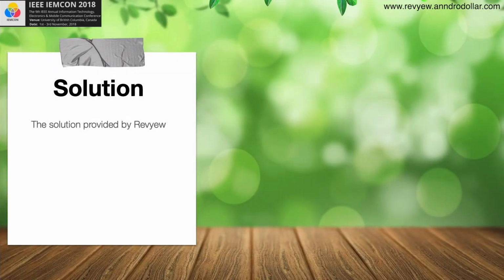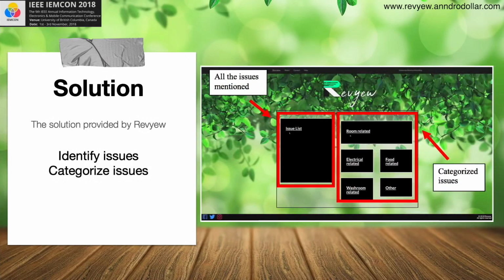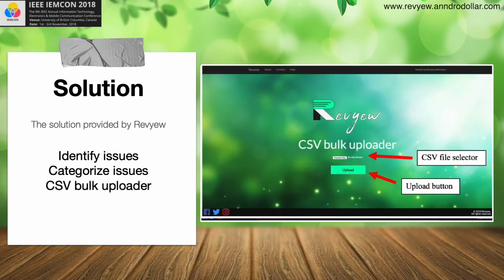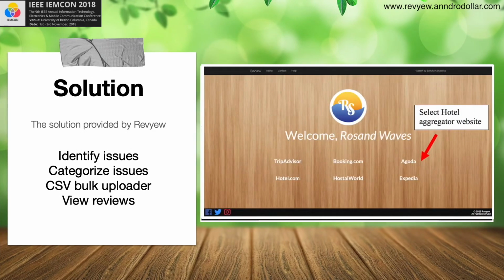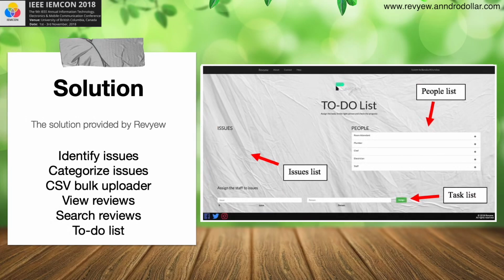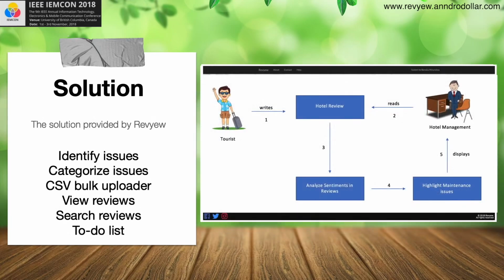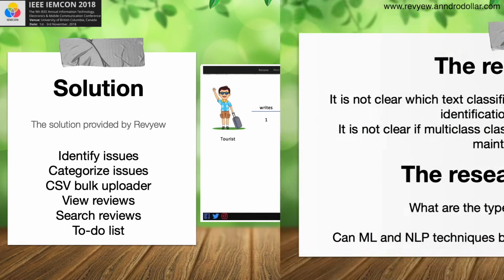This is why the solution that I came up with can identify issues, categorize issues, bulk upload issues, review reviews, search reviews, and optionally manage a to-do list as well. This is a quick glance at the rich picture diagram of my system.